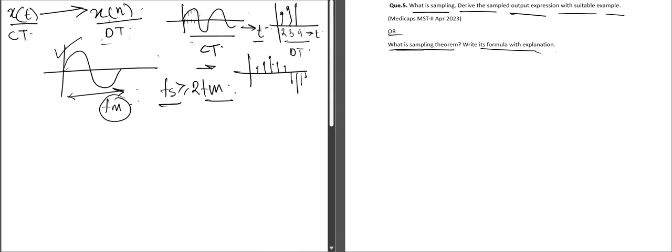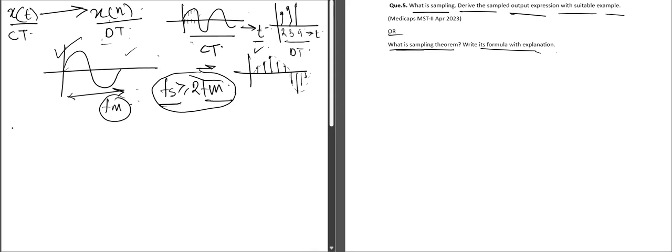The theorem states that this signal can be recovered from the sampled signal if the sampling is done at a rate greater than twice of fm. So this is the sampling rate and this is the message frequency.